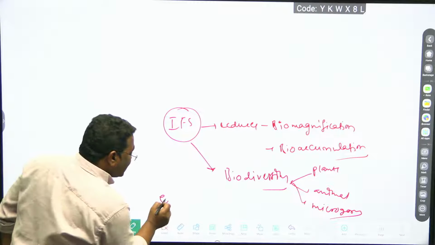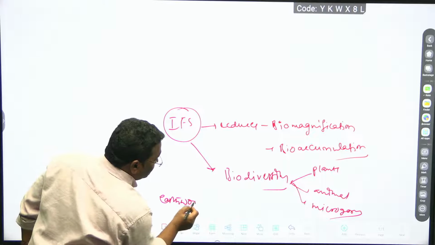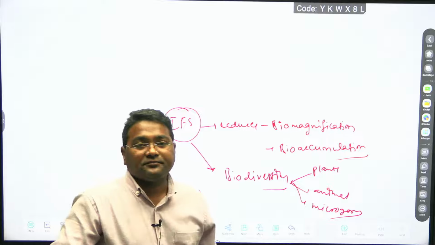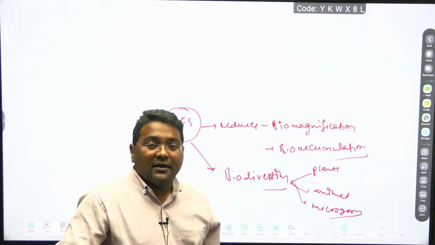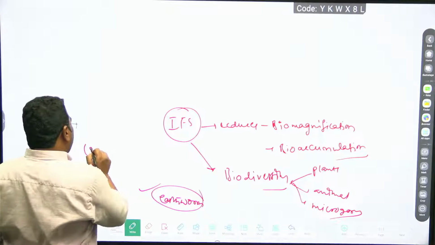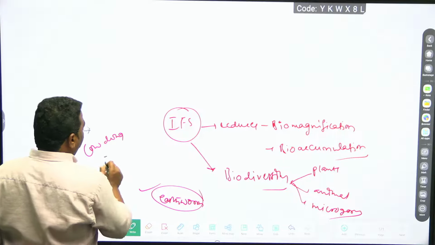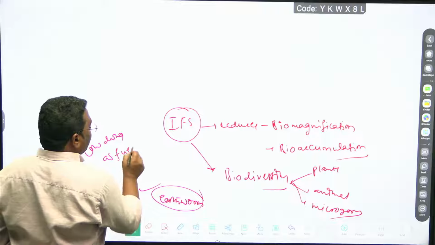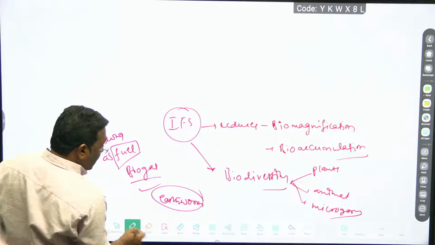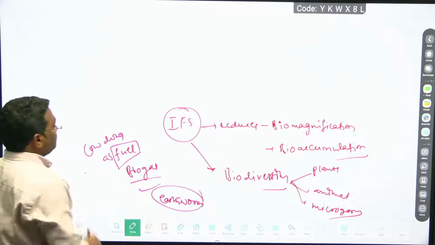And you are encouraging earthworms. Earthworms are required, so earthworms are also increasing. Right? So by using integrated farming, you can use cow dung as fuel, like biogas. As biogas you can use it.